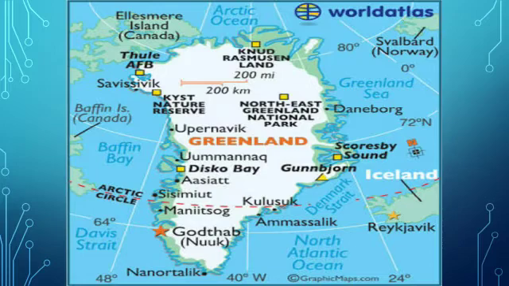Here is Iceland. Iceland and Canada are the countries nearest to Greenland.